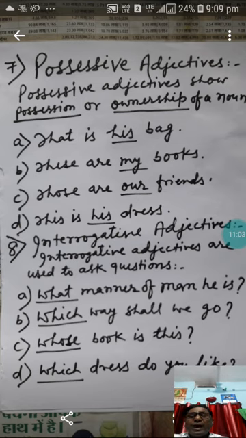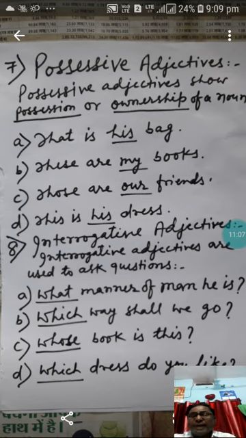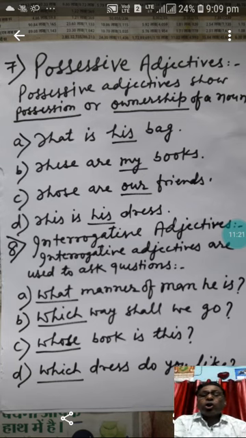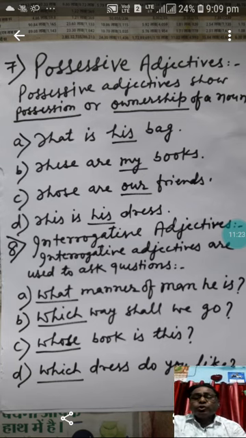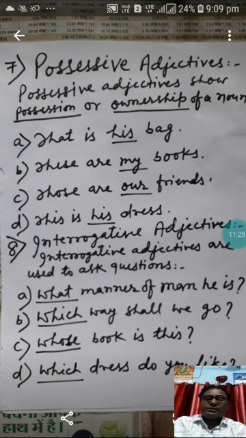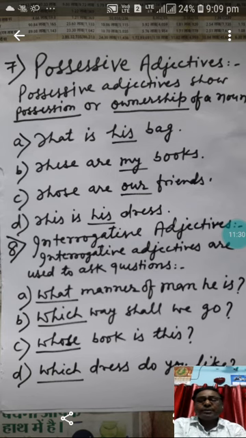These are my books. Here my is a possessive adjective because I want to say that these books belong to me. I am the owner of these books. So here my is a possessive adjective which shows possession or ownership. Those are our friends. Again this word our shows the relation, the ownership, the possession.